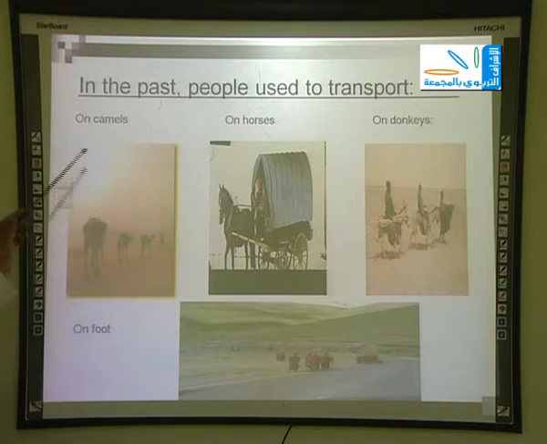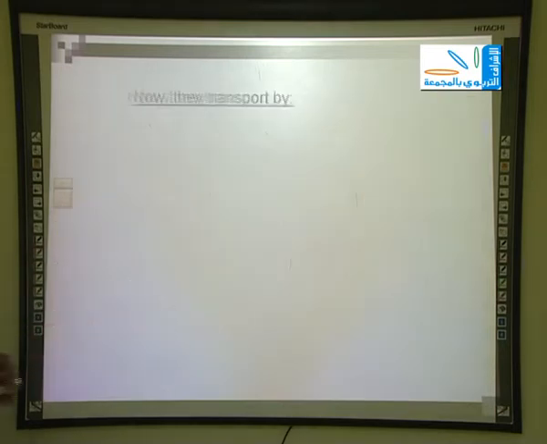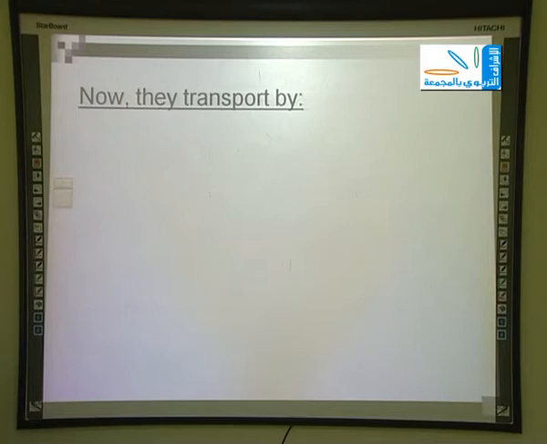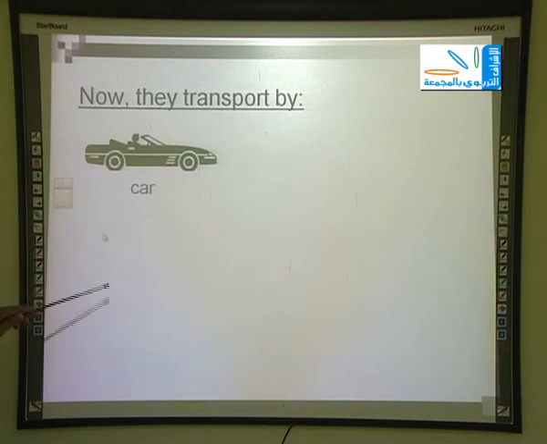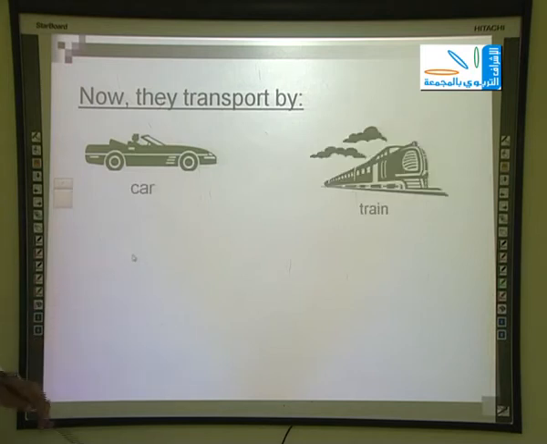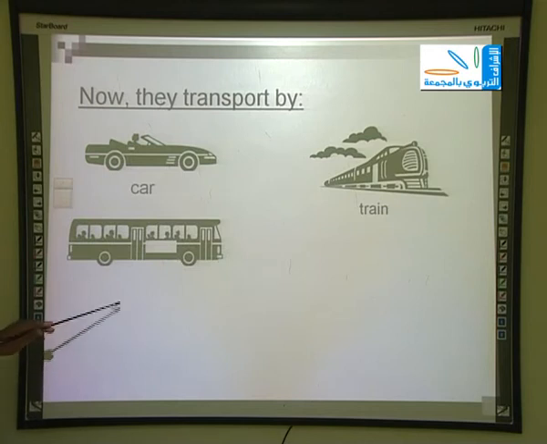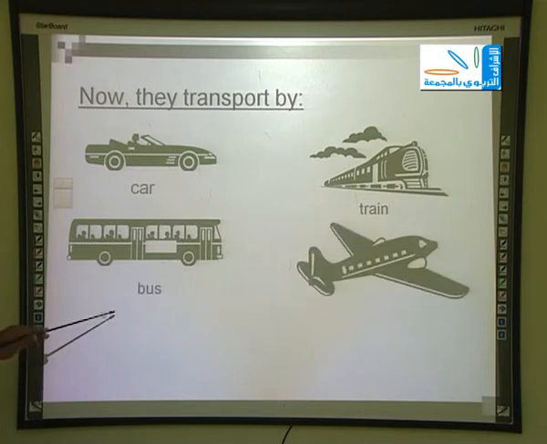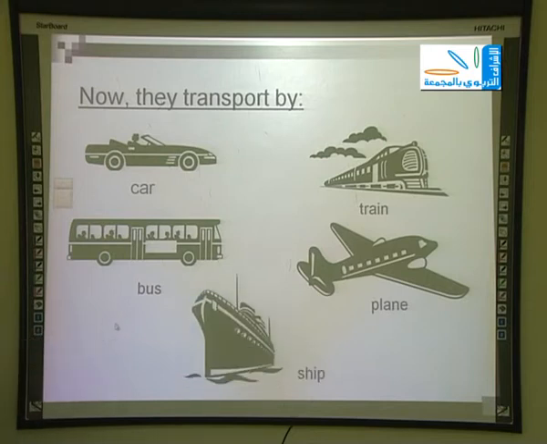Just to say, people used to transport on camels, horses, donkeys, and on feet. But nowadays, they transport using cars, trains, buses, planes, and ships. Just to say, this slide refers to the modern means of transportation that are found nowadays.